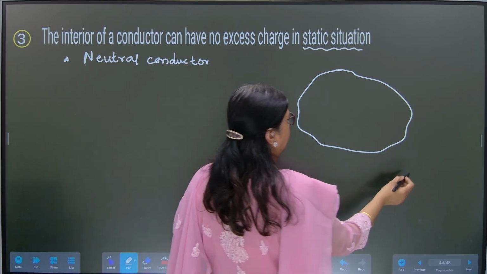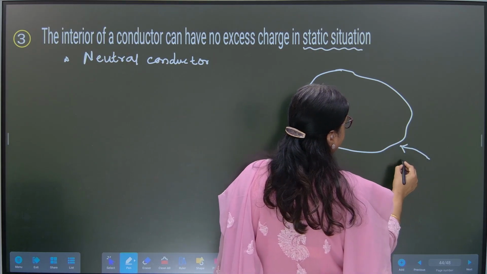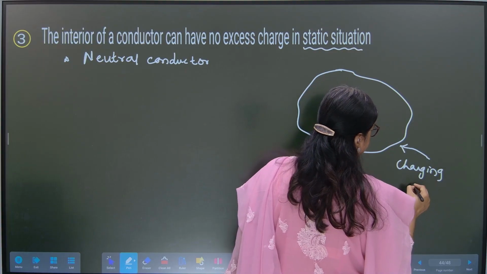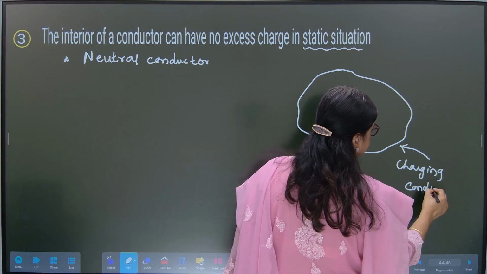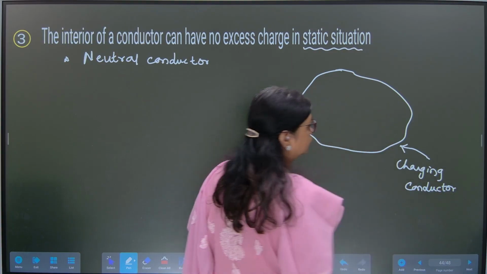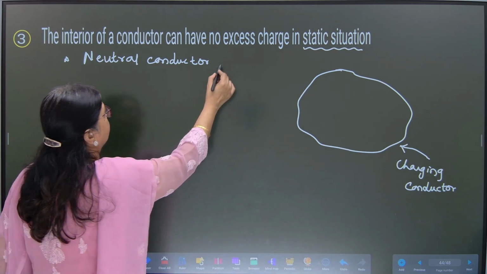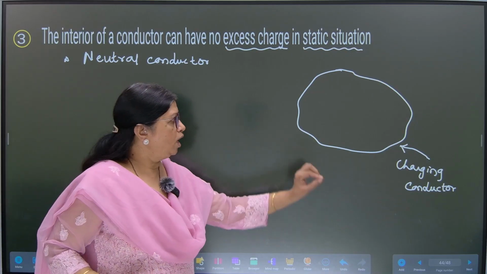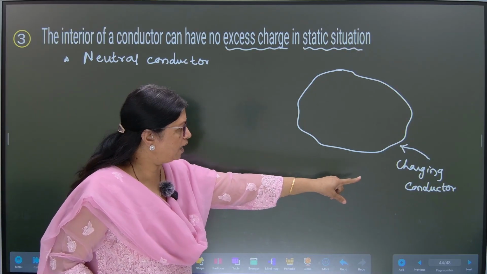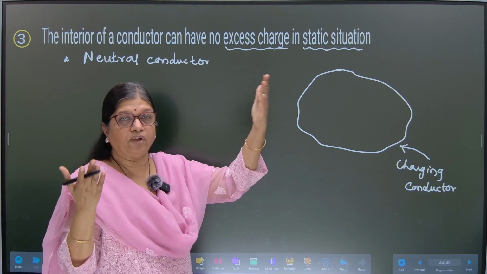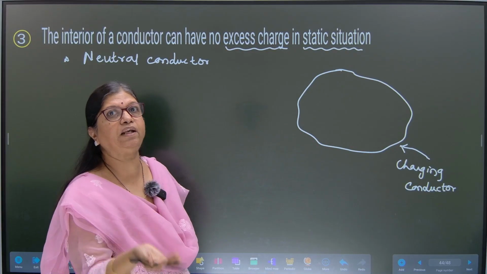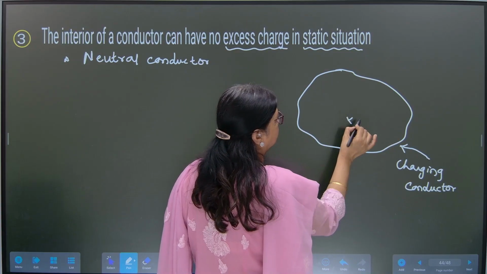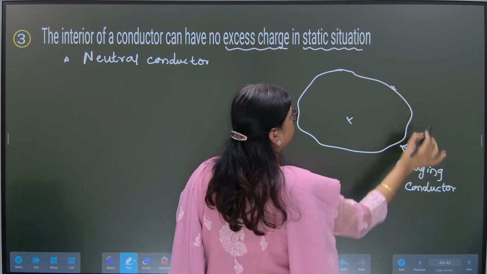Now let us supply excess charge to it by charging this conductor. Okay, so you are supplying excess charge to this neutral conductor. So according to this point, this charging of the conductor will give us excess charge. Where will it go and reside? Will it go and reside inside the conductor or on the surface of the conductor?